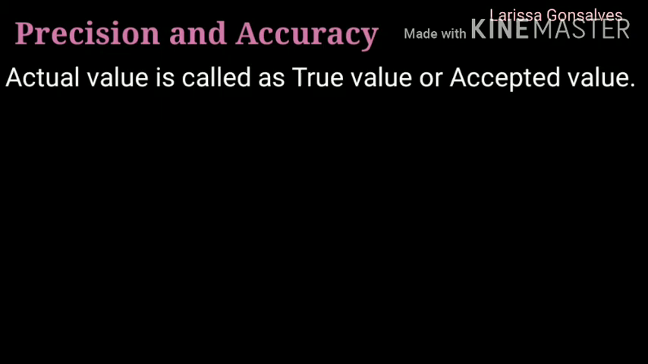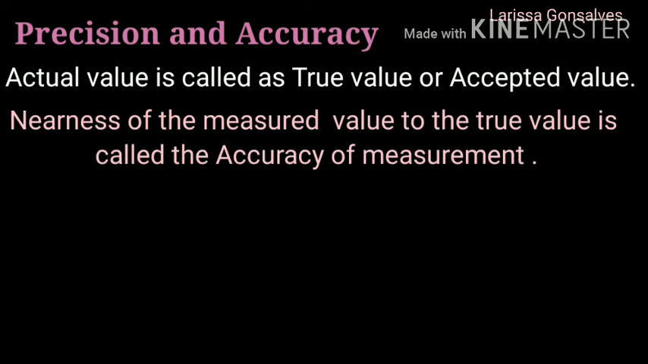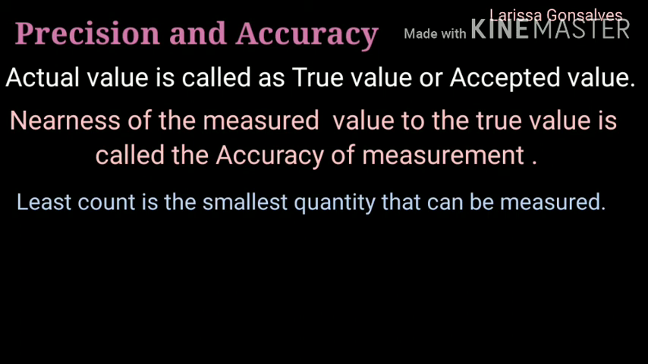I hope by now you must have understood what is precision and accuracy. The aim of any measurement is to get the actual value, and that actual value is called the true value or accepted value of a particular quantity. If the measured value is close to the true value, then it is called the accuracy of measurement. The larger the accuracy, the smaller the error, and this depends upon the sensitivity of the least count. Least count is the smallest quantity that can be measured.